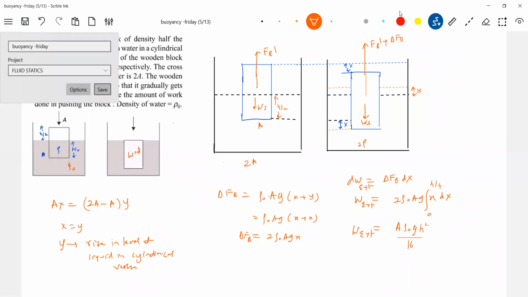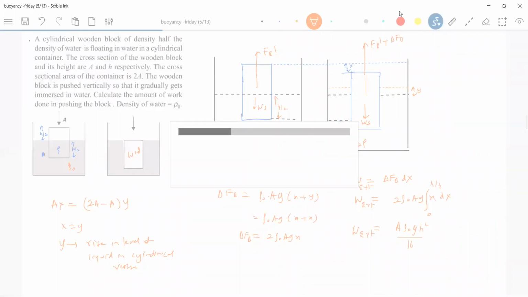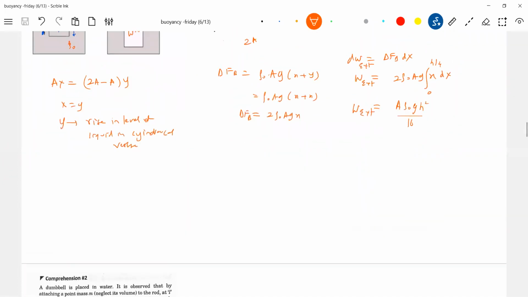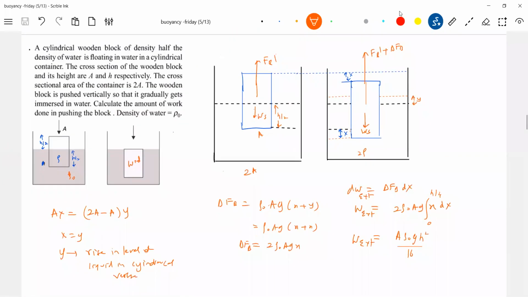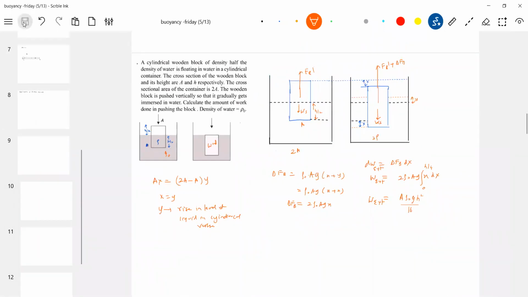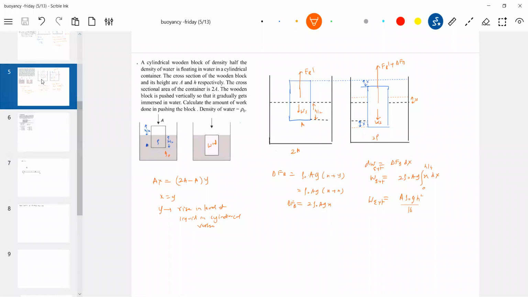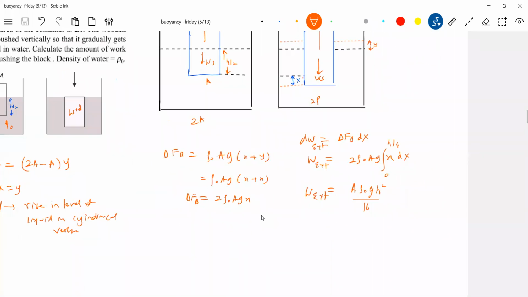I'll scroll down. We'll take the next one. One more question is there related to this. One more small idea. Let me share that also.